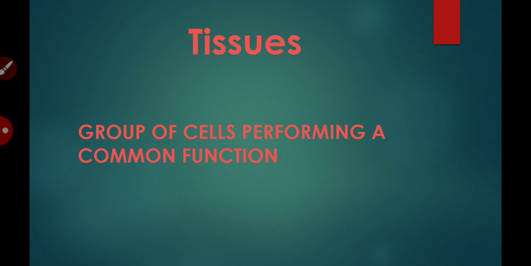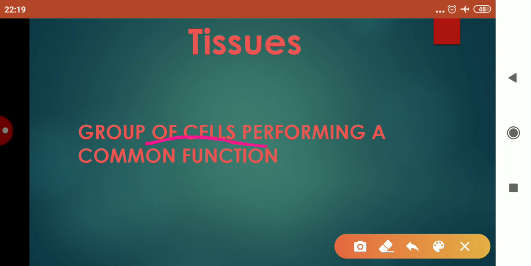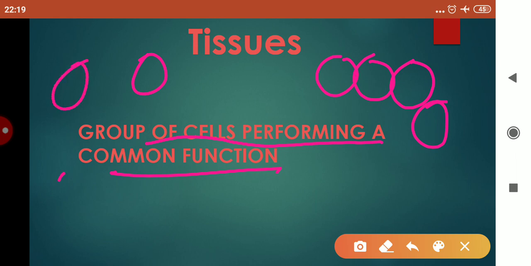Now, children, tissues are a group of cells performing a common function, and remember they also belong to the same origin. And it is not necessary that in a tissue all the cells should be connected to one another. If cells are performing a common task, then they can be called a tissue.